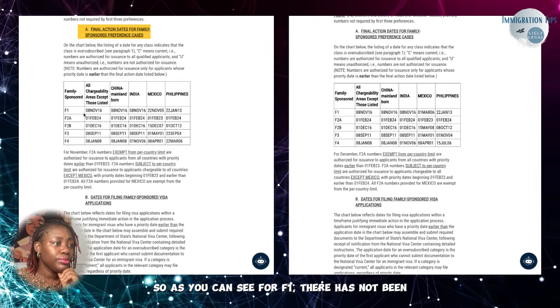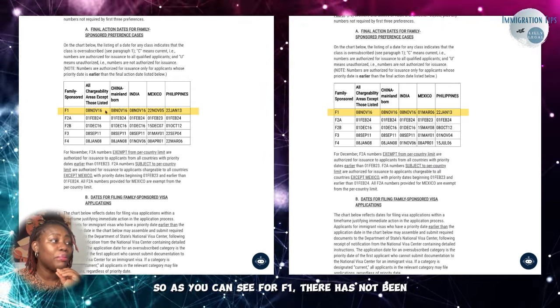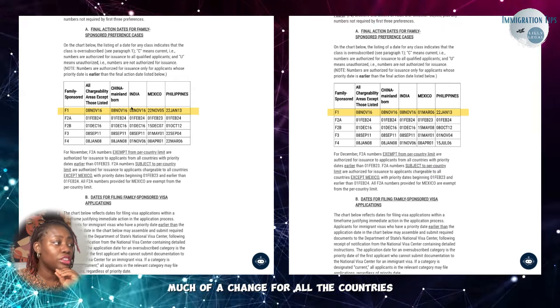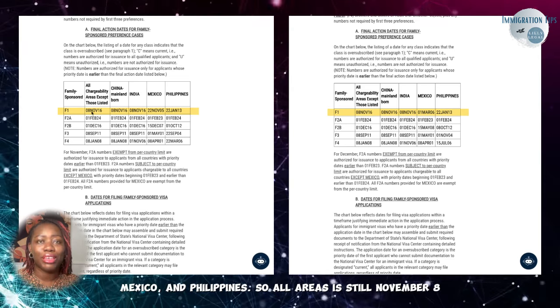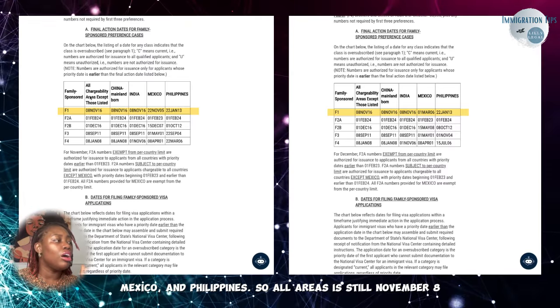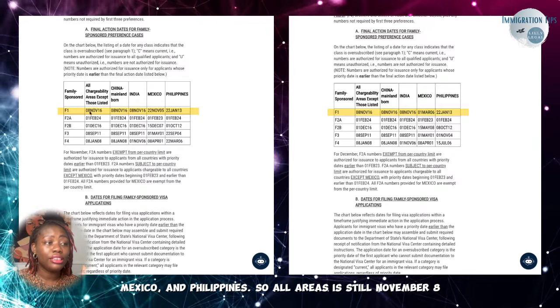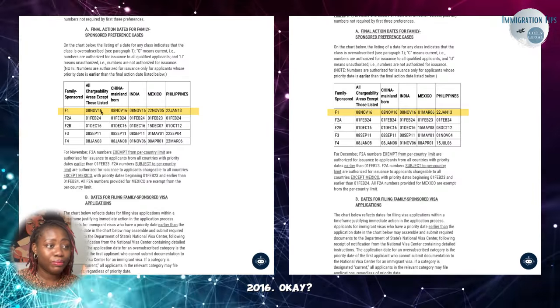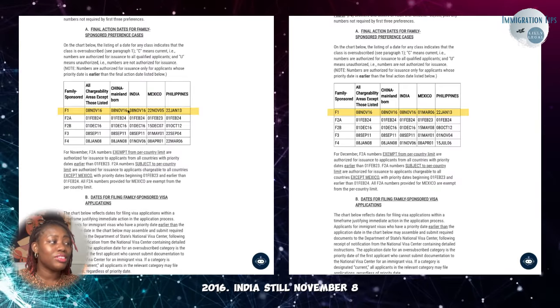As you can see, for F1, there has not been much of a change for all the countries except for China, India, Mexico, and Philippines. So all areas is still November 8, 2016. For China, it is still November 8, 2016.